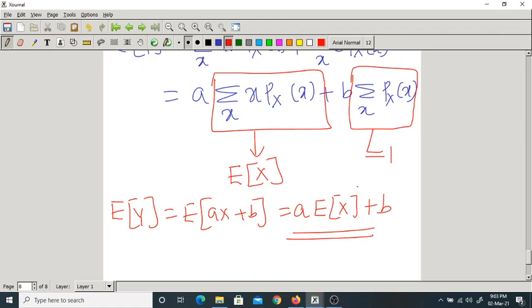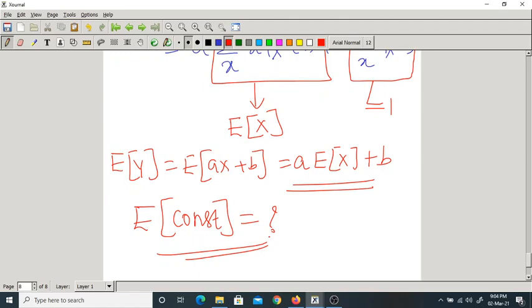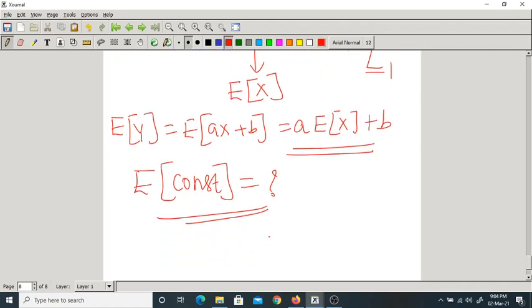Now what a conclusion? Now the question is, I want to ask a question. What is the expectation of any constant? That is your homework. What is the expectation of any constant? What is the expectation of 1, 2, 3, so on and so on? What is that? You find out. Now we are done with expectation of y.